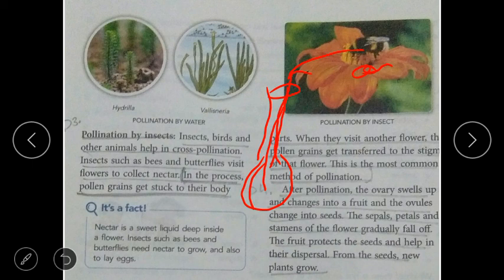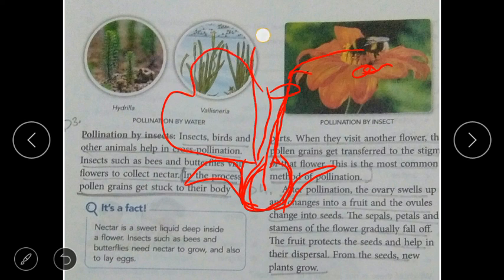Now these walls are changing into seeds. The sepals, I told you, cover the bud. So this type of leaves are there on the plants. So these sepals and petals are what? These are the petals. Okay, roughly I am drawing here. So these are the petals. The stamens of the flower gradually fall off. All of these fall off.